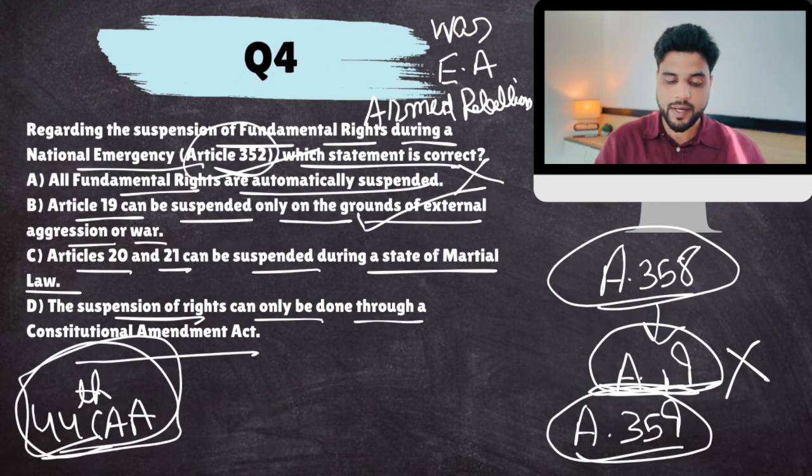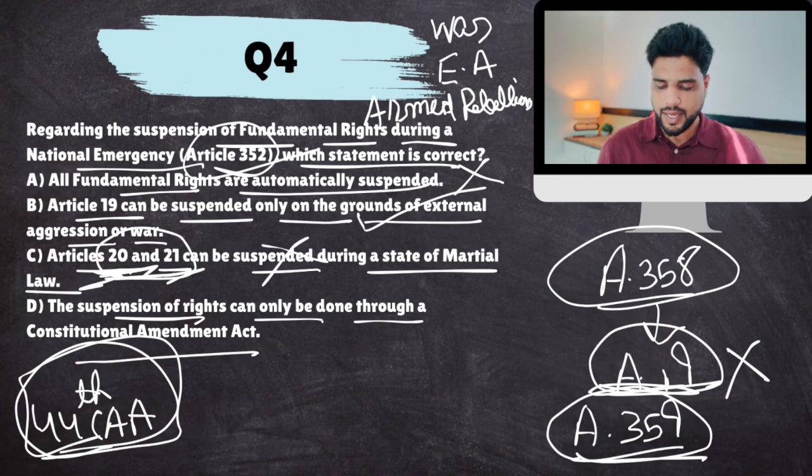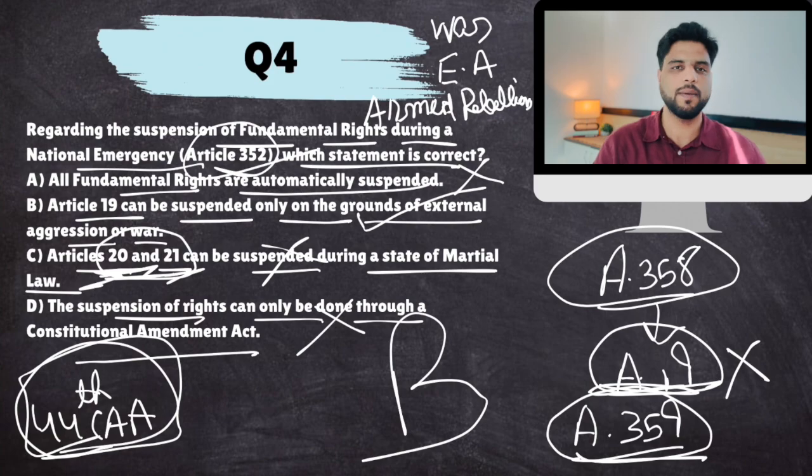In 44th Amendment, it was also added that yes, President can suspend through a presidential order all the other fundamental rights except Article 20 and 21. Article 20 and 21 will never get suspended. Article 21 is right to life. Article 20 is protection against offenses: no ex post facto law, double jeopardy, all these things. So these two would never get suspended. So this is false. And this is not true. Suspension can happen through presidential orders. So the correct answer would be B.